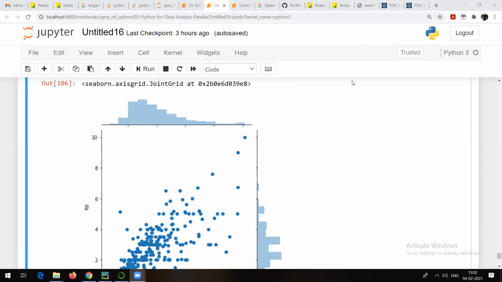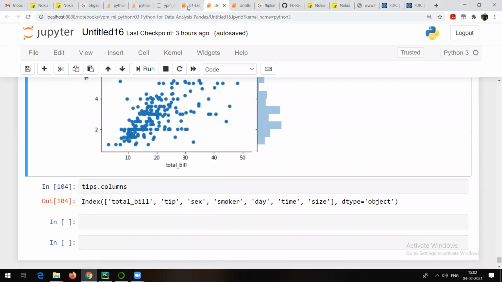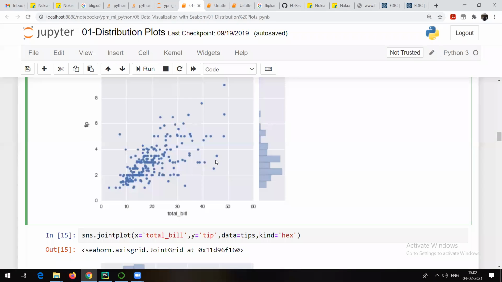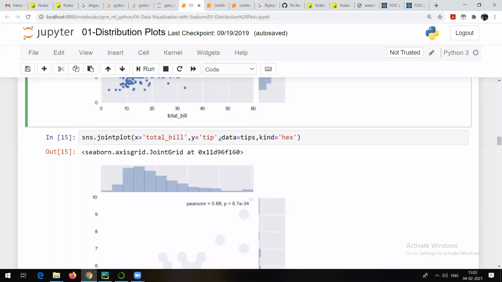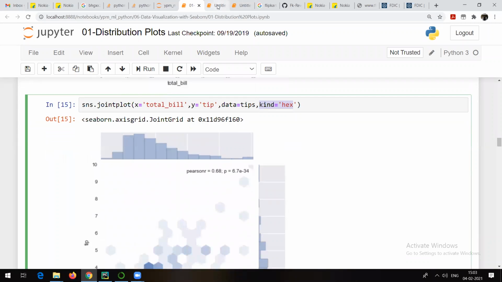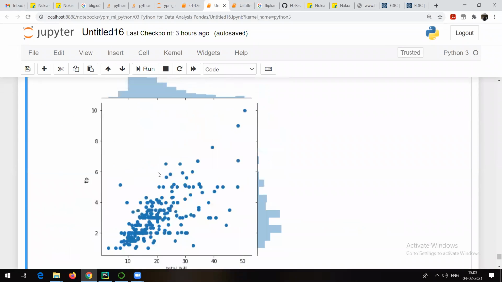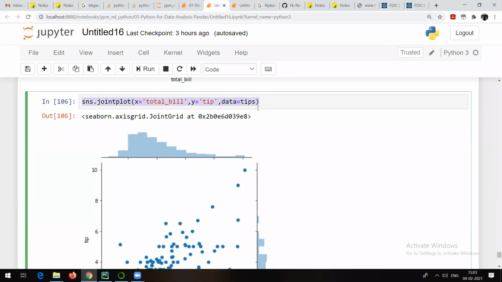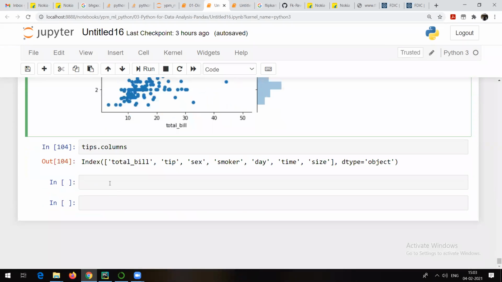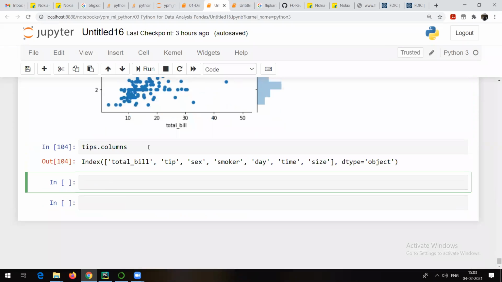Otherwise, a scatter plot again is also a sufficient way to understand the relationship between x and y, that is, total bill and tip. Okay, moving forward, that was a joint plot. In the case of joint plot, you again have different options. Kind is always scatter by default, but I can change this kind. So instead of the markers you can make use of different designs.